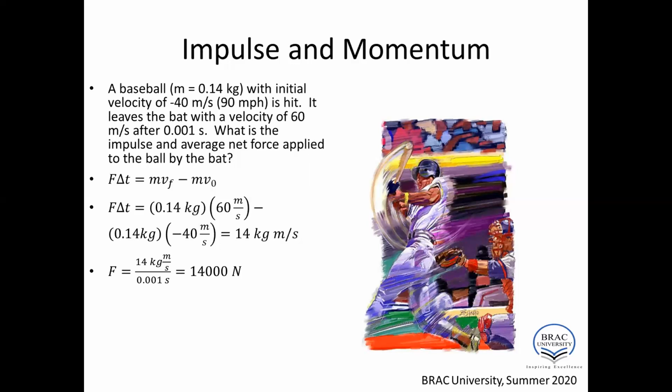These are the two basic conditions for impulse. So our answer is: the force is 14,000 Newton and the impulse is 14 Newton seconds.